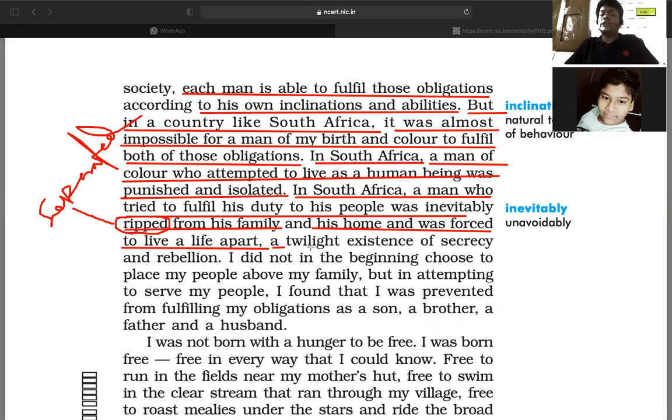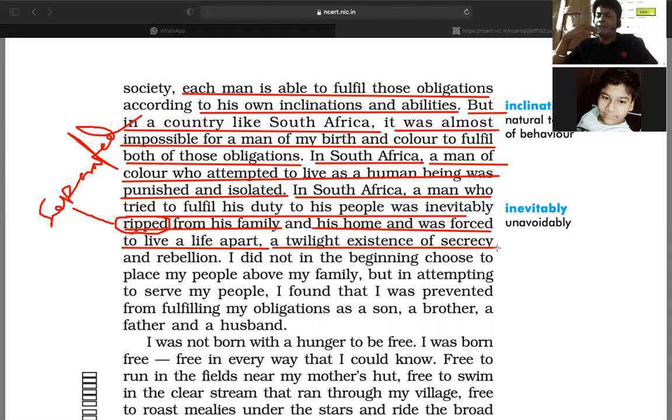So it is also stated, a twilight existence of secrecy and rebellion. What is the meaning of a twilight existence of secrecy and rebellion? It means half of the day is past and half of the day is still there. That half of the day is called the setting down, or dusk of the day.